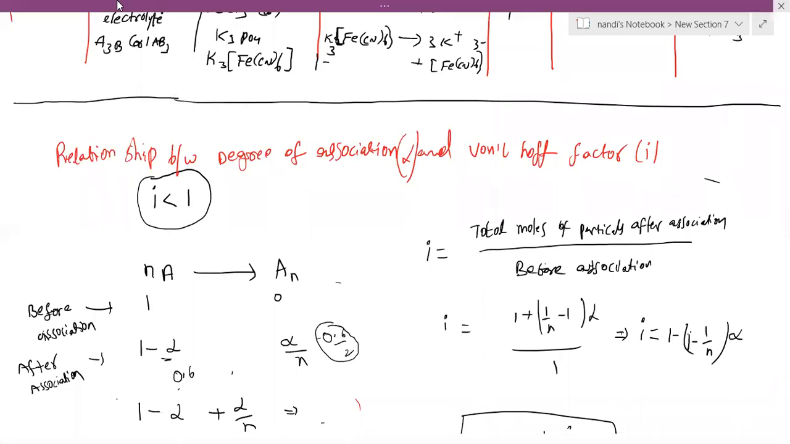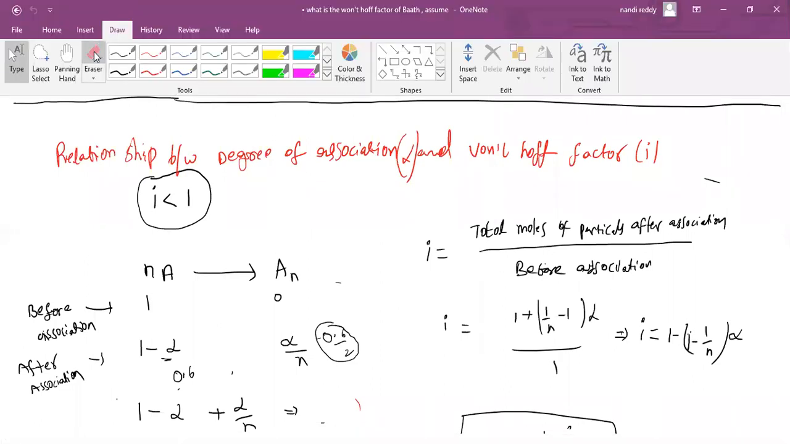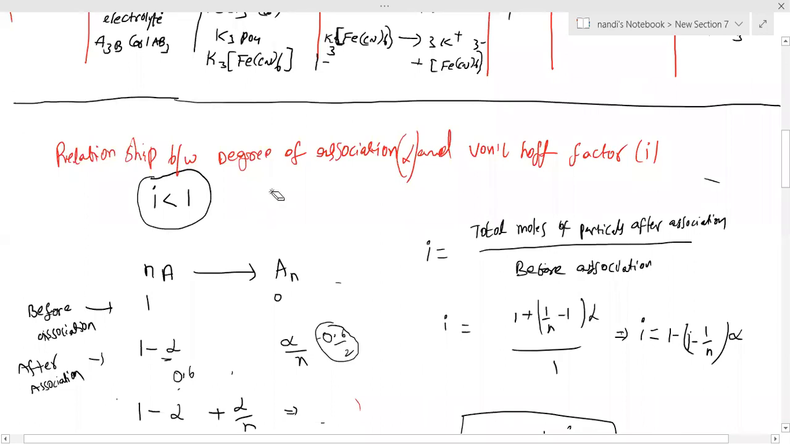For association, the number of particles decreases. For association, the number of particles will decrease. So the i value is less than 1. Please note down that point. For association, the number of particles decreases, so the i value decreases. The i value is less than 1.